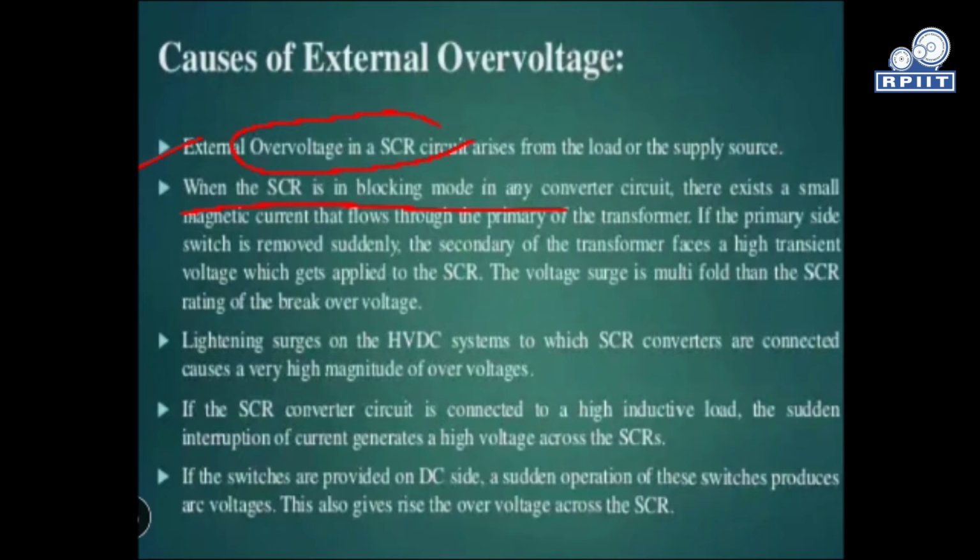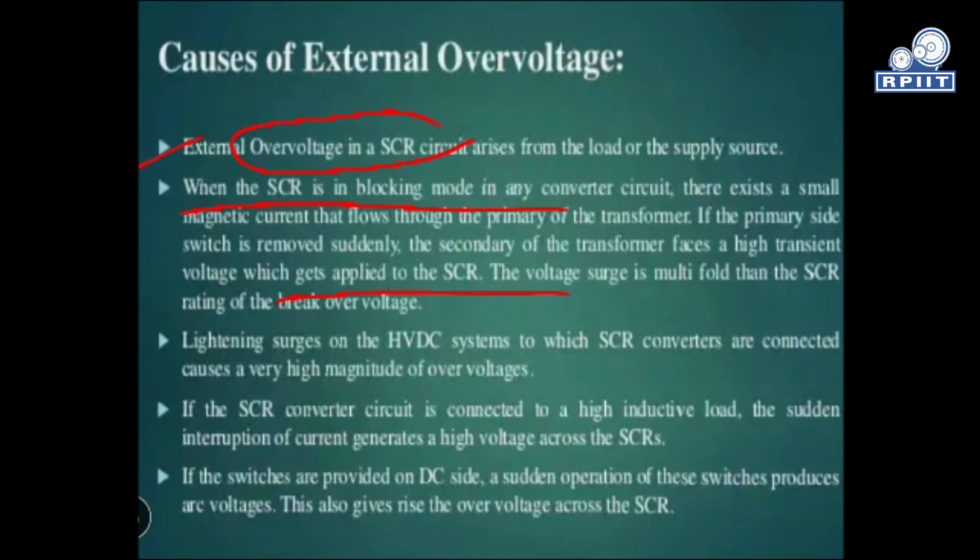If the primary of the transformer is switched off, the secondary of the transformer faces a high transient voltage which is applied to the SCR, and the voltage surge is multifold.